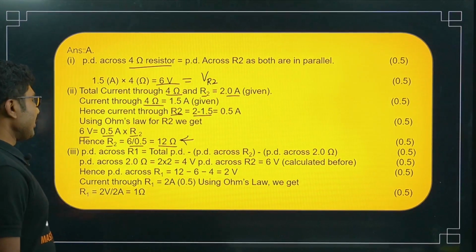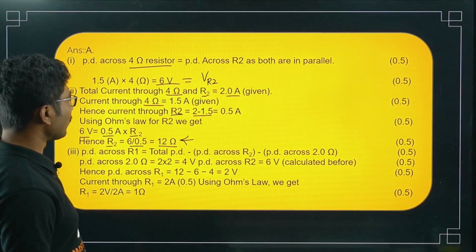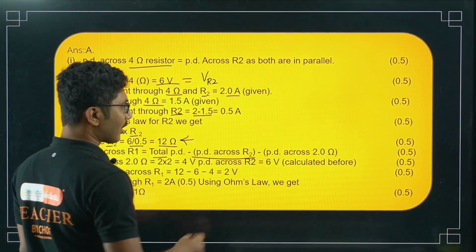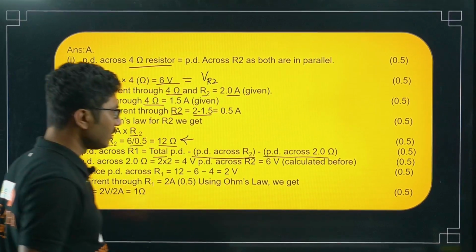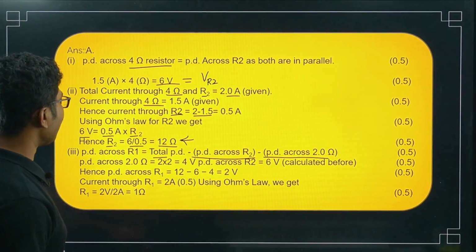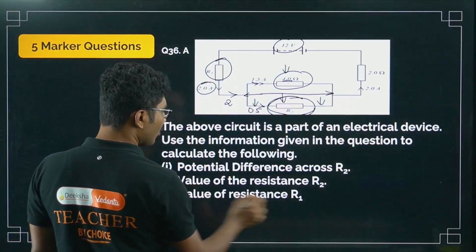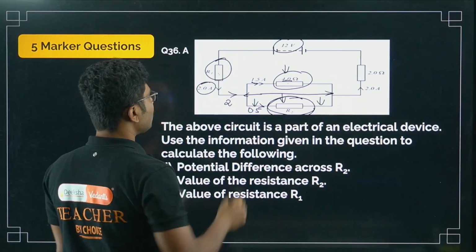Now potential difference across R1 is equal to total potential difference minus potential difference across R2 minus potential difference across 2 ohm. So what is the meaning of that? Here we are trying to find the value of resistance R1. So how to do that?